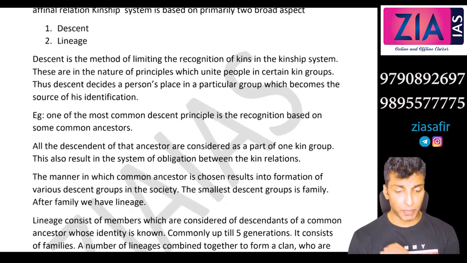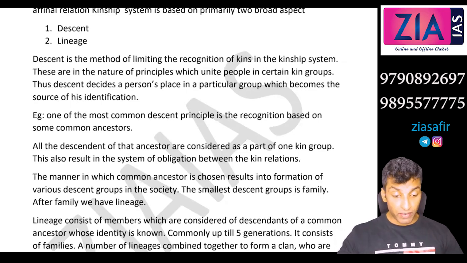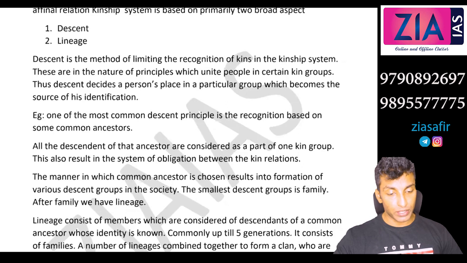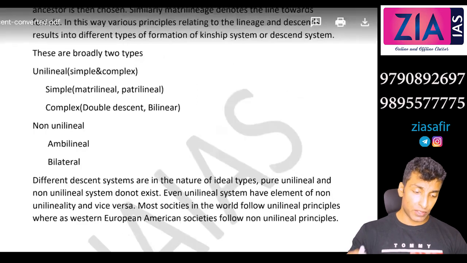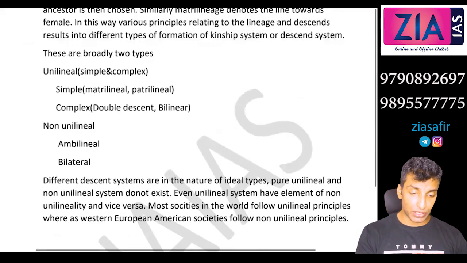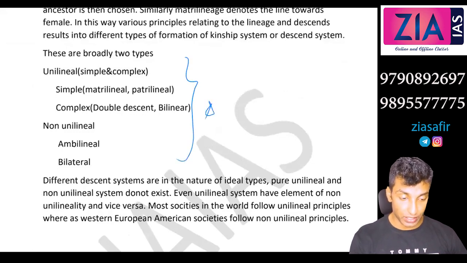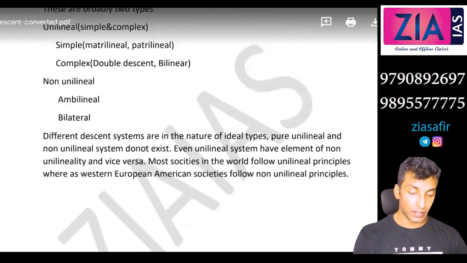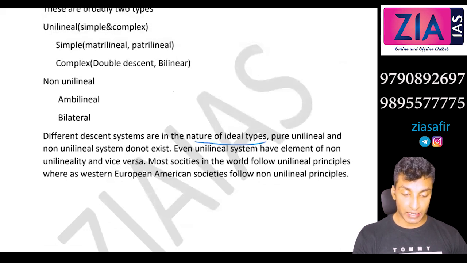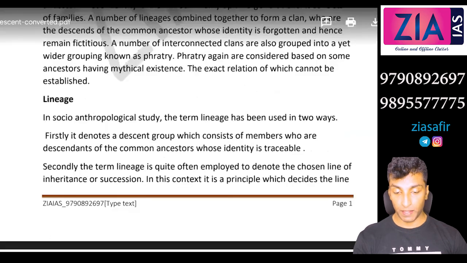A very important question. Repeatedly you can see this question, and if it comes, it's a must-attend question. This content is a well-prepared, very well structured answer. You don't need to read anything else for this. Maybe Essential Sociology you can go through. This is optional. For this part you will get examples from different societies, like tribal societies, etc. Apart from that, this is fine. But this conclusion is essential, this is a must. It is in the nature of ideal types, and I'm sure that you know what you mean by ideal type. Pure forms do not exist. You need to combine them to get the actual reality.